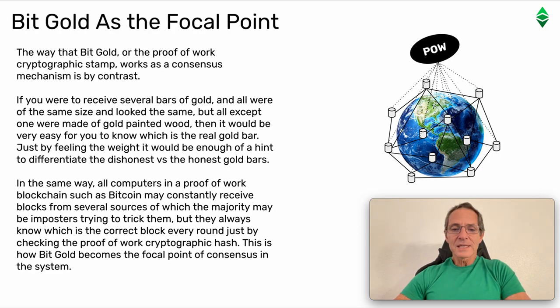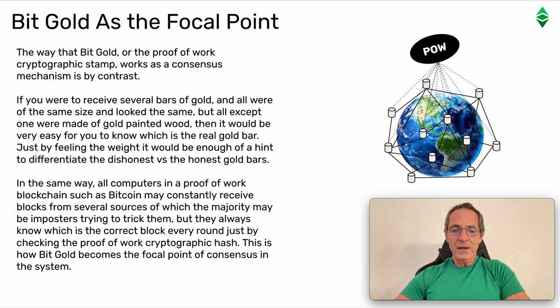If you were to receive several bars of gold and all were of the same size and looked the same, but all except one were made of gold painted wood, then it would be very easy for you to know which is the real gold bar. Just by feeling the weight, it would be enough of a hint to differentiate the dishonest versus the honest gold bars.